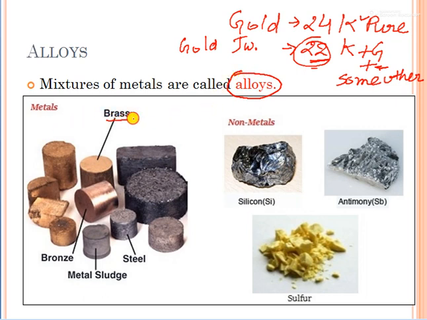Suppose brass is a kind of alloy, bronze is a kind of alloy, steel is an alloy. Non-metals, we are not mixing anything because there is no need to mix.